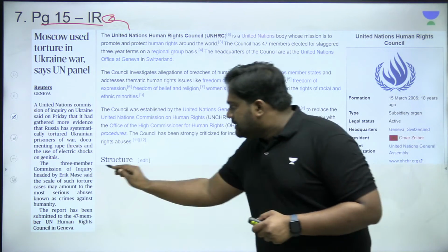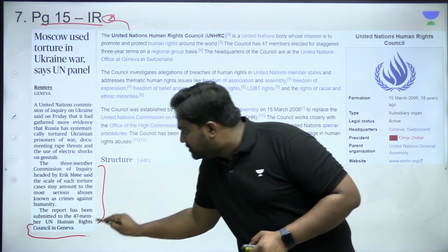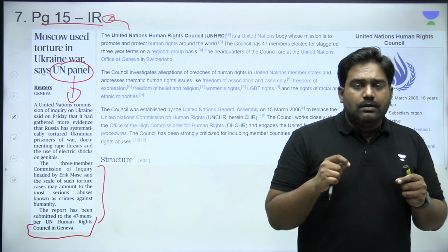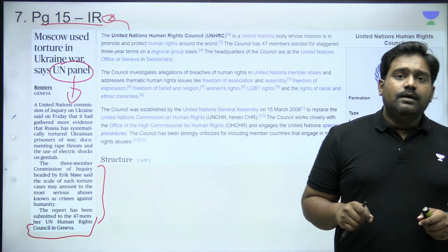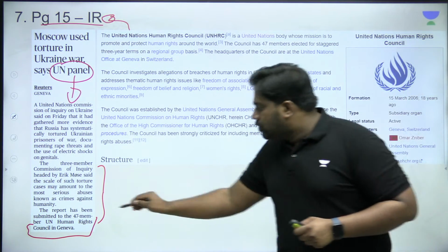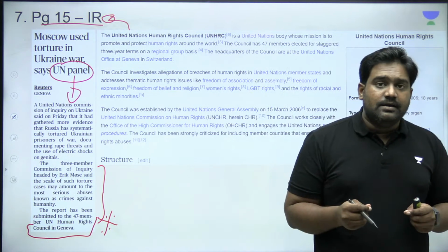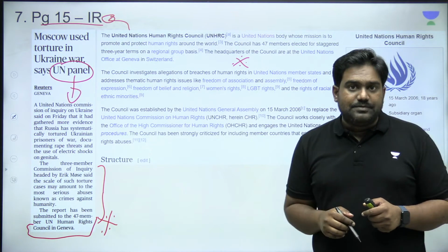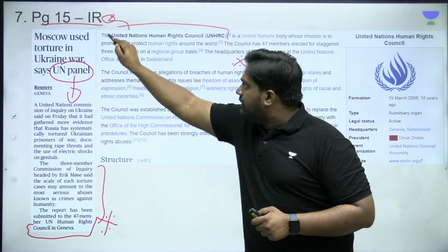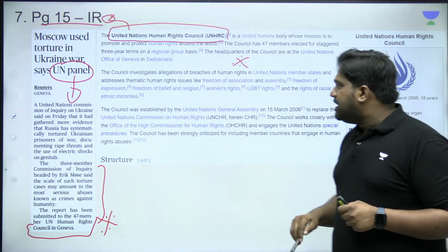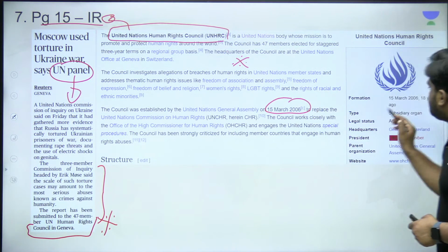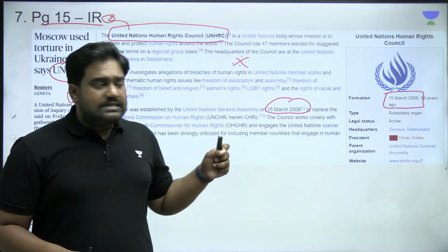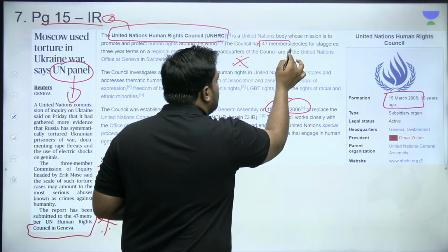So next, we have an article on page 15 that refers to the Russia-Ukraine war. In that context, there is a reference made to the UN Human Rights Council. Russia has been accused by a UN panel of committing large-scale human rights violations in Ukraine, and this panel has submitted its report to the UN Human Rights Council, or UNHRC. So please note down the basic facts about UNHRC. It can be very important for your prelims. The UN Human Rights Council, in its current form, was established in the year 2006. It is headquartered at Geneva in Switzerland, and it consists of 47 members.